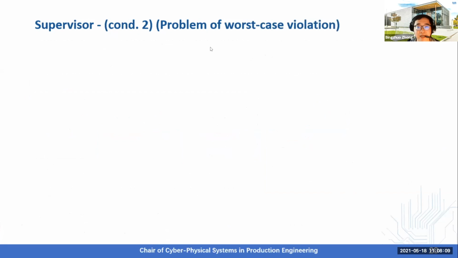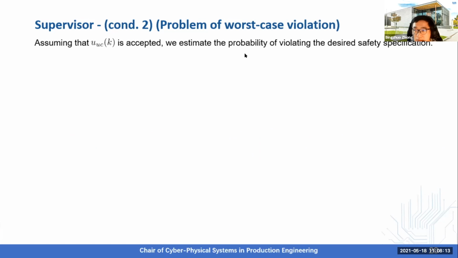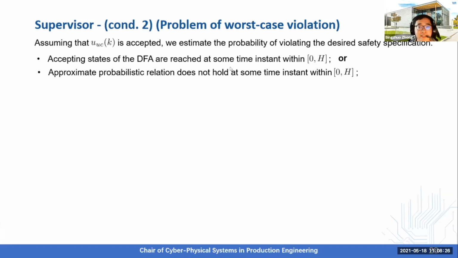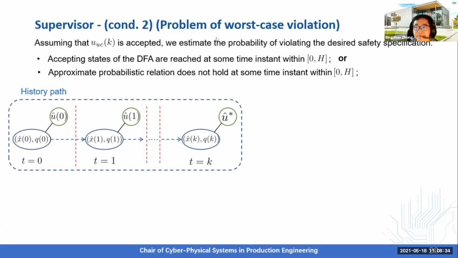And next we discuss how we can do that for the problem of worst case violation. For this problem, violating the desired safety specification means either the accepting state is reached at some time point within the horizon, or the relation does not hold at some time point. Similar to the problem of robust satisfaction, we compute the estimation for the problem of worst case violation by using the history path.